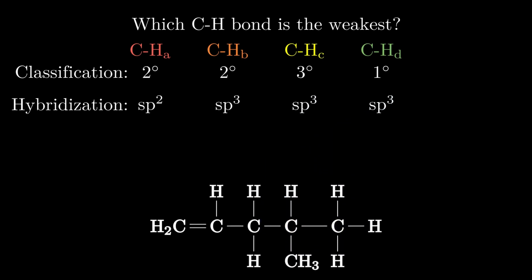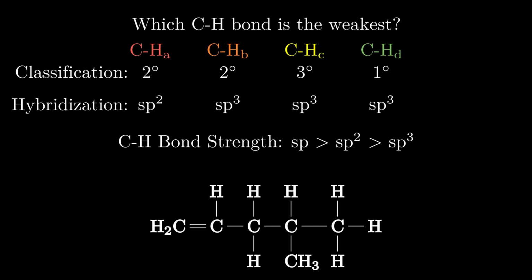This is very useful information because there is a nice trend between hybridization of carbon atoms and the strength of carbon-hydrogen bonds. The greater the s character, or alternatively the lower the p character, the stronger the bond. Since the carbon in option A is sp2, it is the strongest of the 4 options. Since we are looking for the weakest, we can rule it out. Hybridization helped us eliminate one answer choice, so let's dig deeper into the classification.